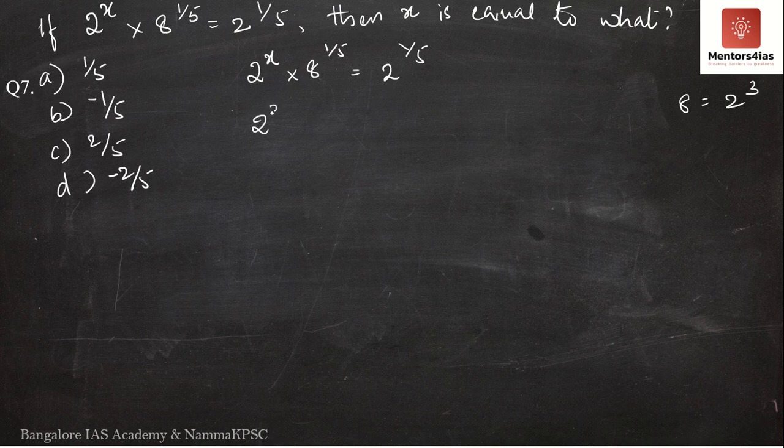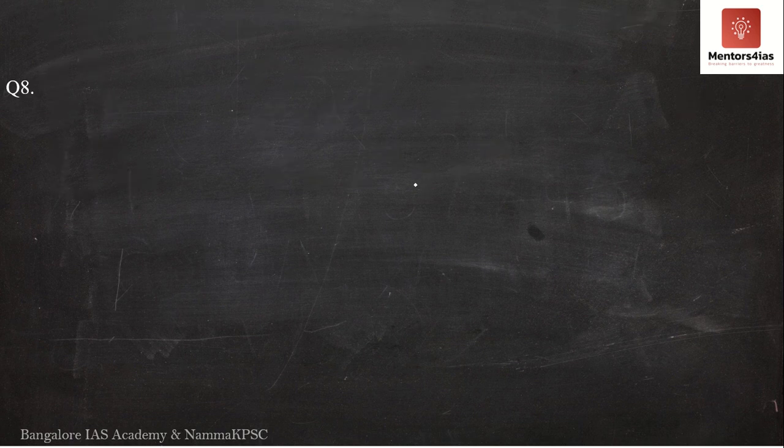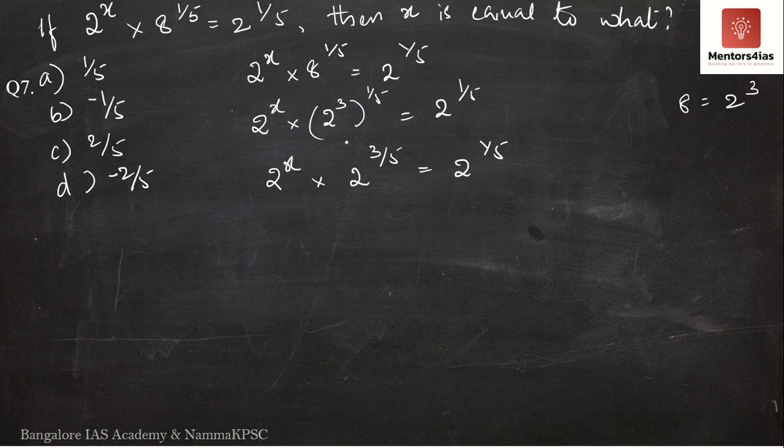Therefore, I will write it as 2 to the power x into 2 cube whole to the power 1 by 5 is equal to 2 to the power 1 by 5. So this is equal to 2 to the power x into 2 to the power 3 by 5 is equal to 2 to the power 1 by 5.